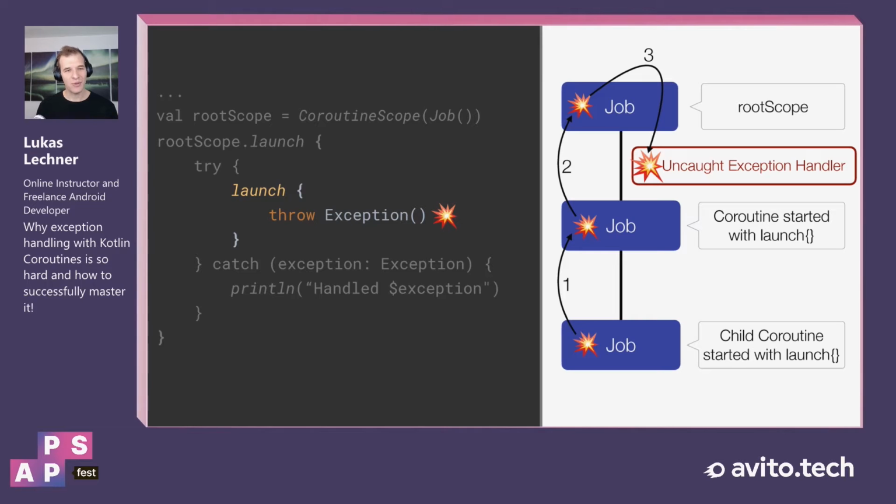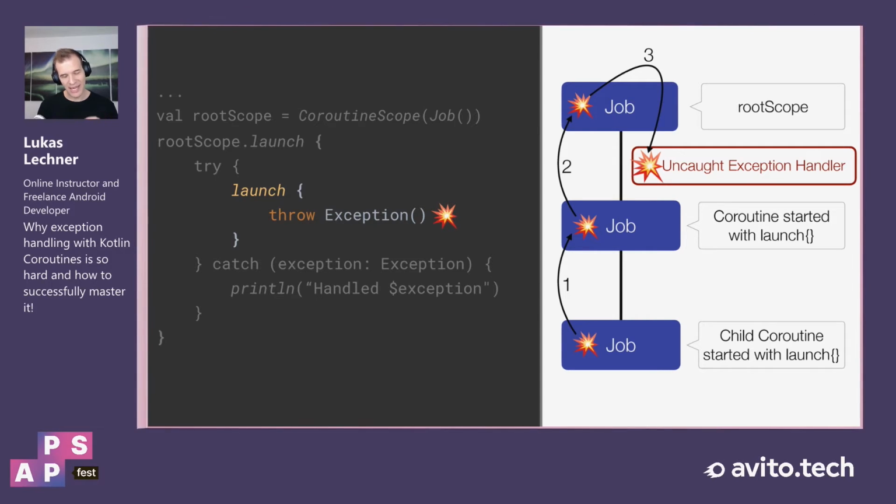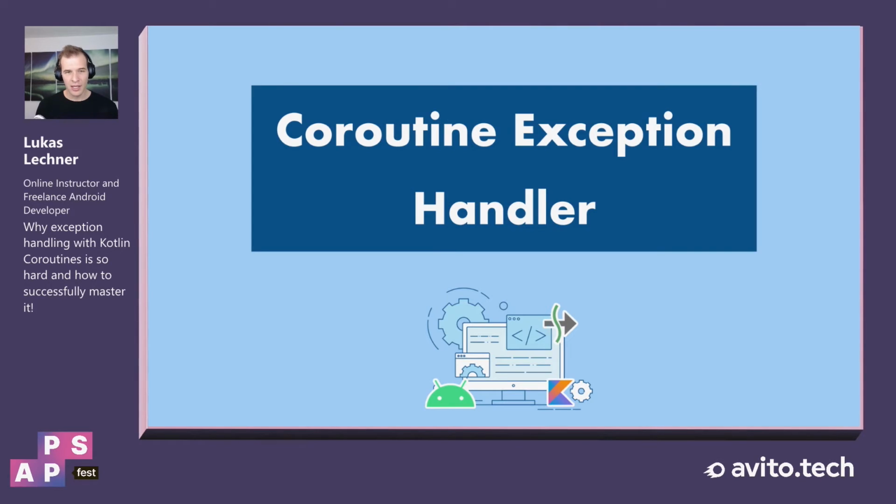So the reason why we're not able to use a try catch here to handle our exception is that a coroutine that doesn't handle the exception by itself does not rethrow the exception like a regular function, but instead it propagates the exception up the job hierarchy. So what can we do against this? How can we avoid our app from failing in this situation?